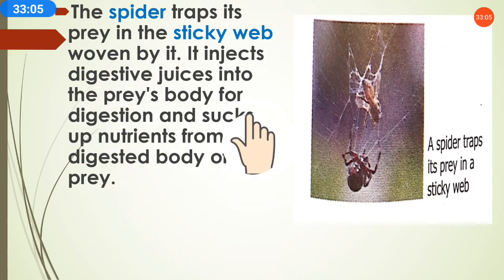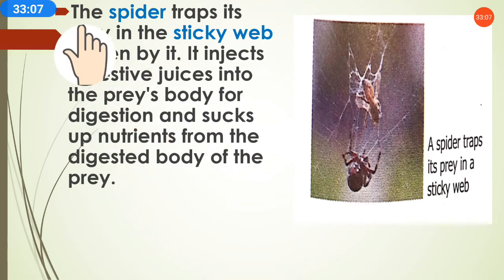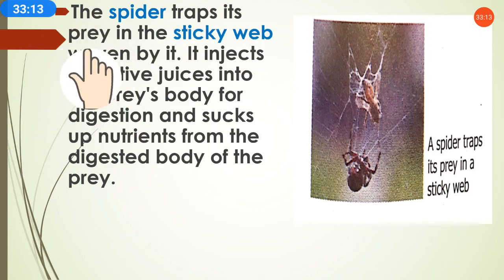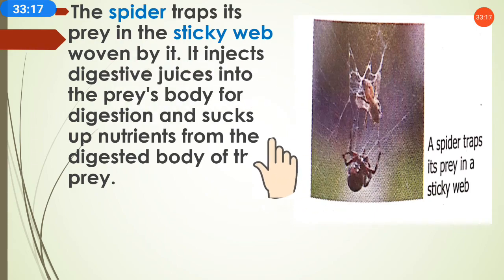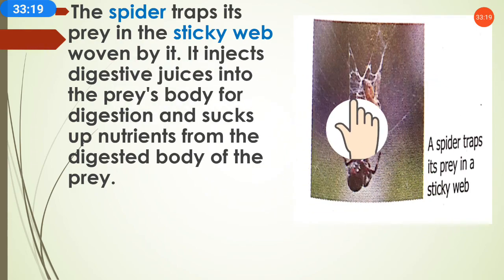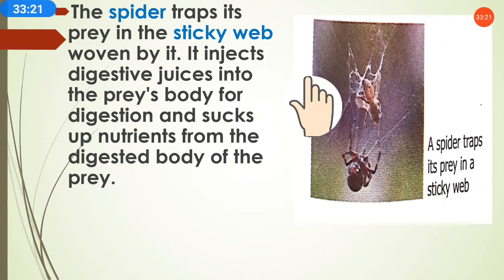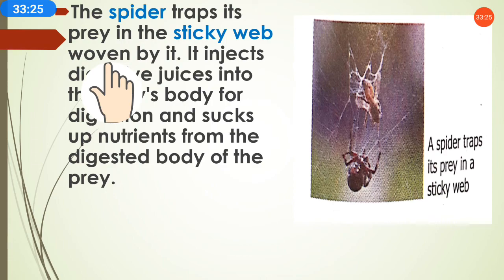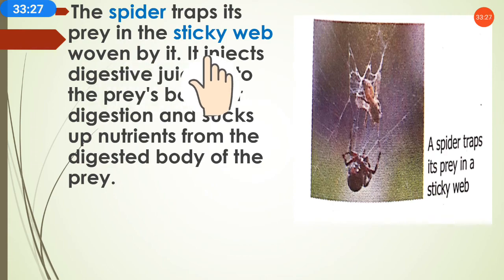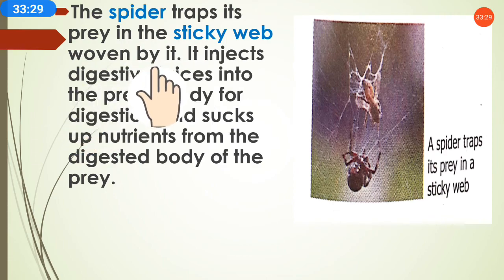Okay, now we will see the next example of a multicellular animal, the spider. The spider traps its prey in the sticky web woven by it. As we know, the spider weaves a net. So the spider traps its prey in the sticky web woven by the spider.